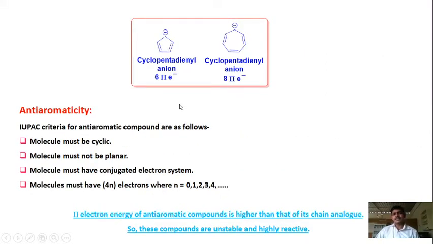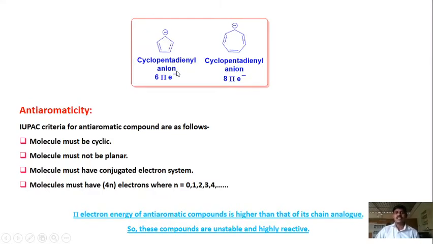Another example of aromaticity is the cyclopentadienyl anion. Here is a negative charge. This negative charge corresponds to 2 electrons. So 2 electrons plus 2 electrons from this bond and 2 electrons from this bond, in total it gets 6. So it follows Huckel's rule. Plus, this charge can shift from one carbon to another carbon, and the compound will show higher resonating structures and